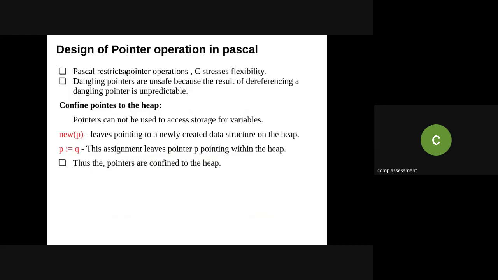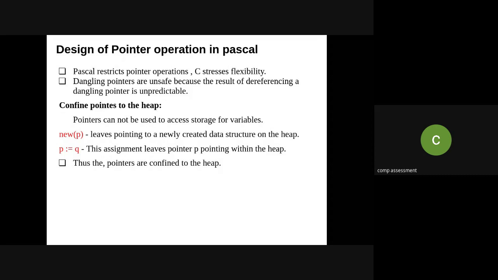inaccessible. Now the design of pointer operations in Pascal. Pascal restricts the pointer operations. In order to restrict this memory leakage or garbage, the operations in Pascal are restricted. It does not allow assignment operators, whereas C stresses flexibility. As I mentioned, I can create different types of pointers like integer, float and so on.